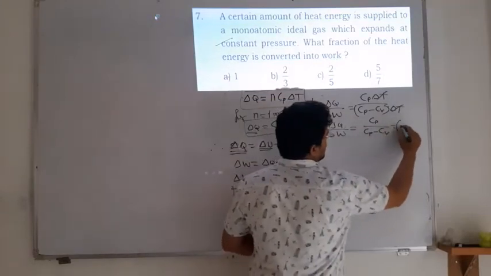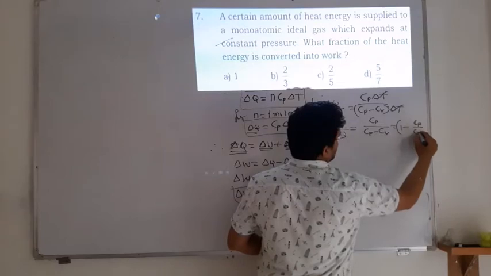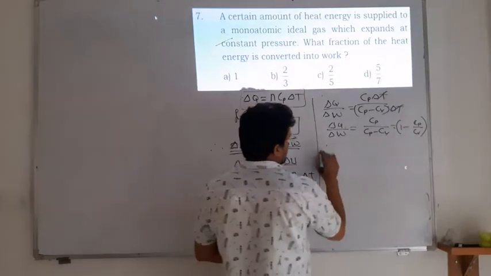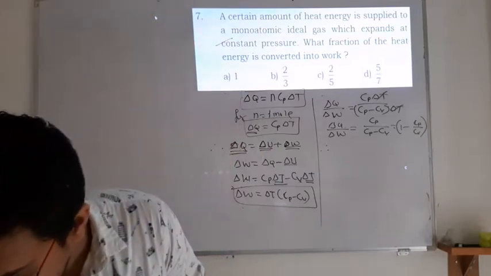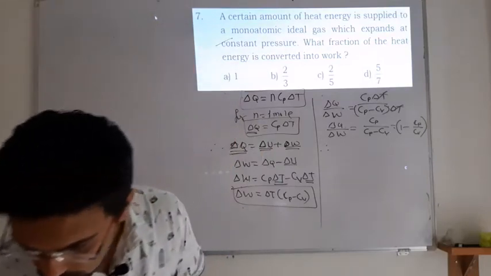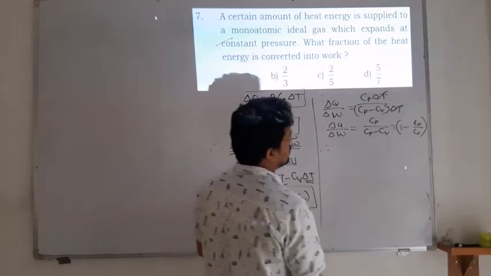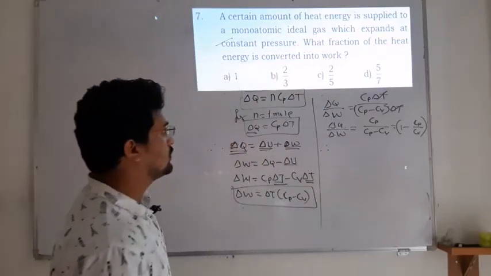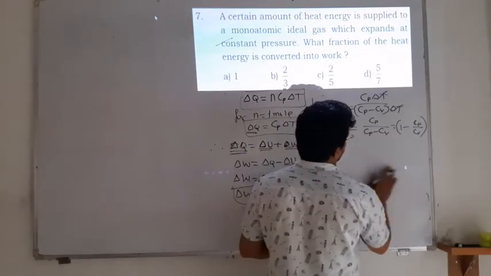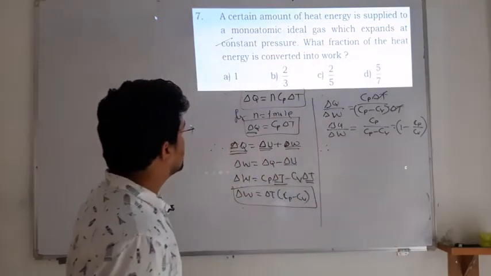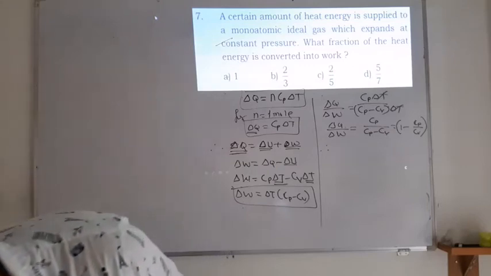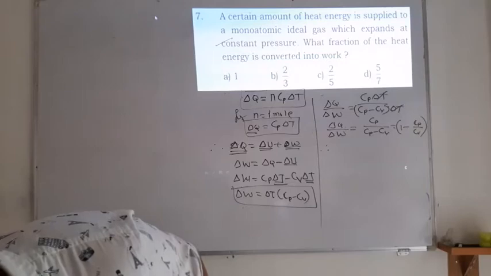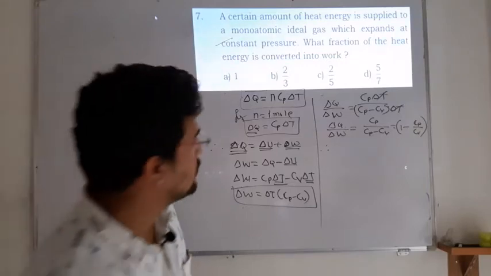It can be written as 1 minus Cv divided by Cp.